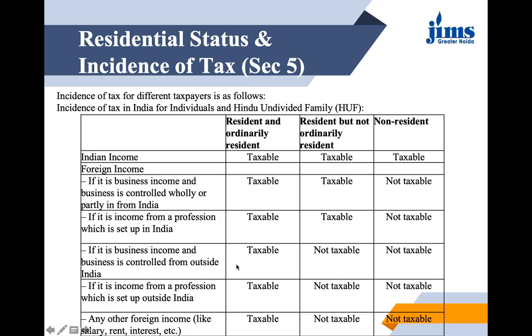Keep these conditions in mind because now we are moving towards numerical questions and we will be doing some. The next category, if it is income from a profession which is set up outside India, it is only taxable for an ordinarily resident. See, here it is set up in India, but here it is set up outside India. So it becomes not taxable for a not ordinarily resident and a non-resident in India, and is taxed only for an ordinarily resident.